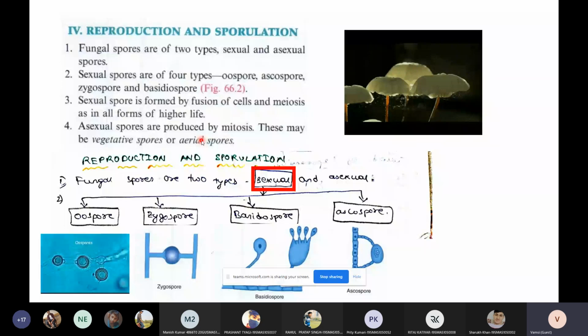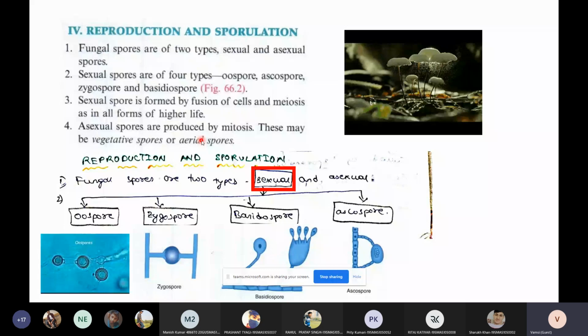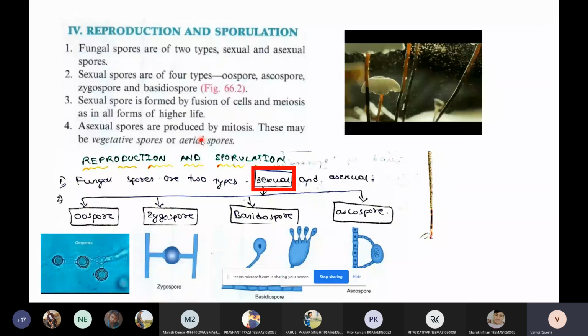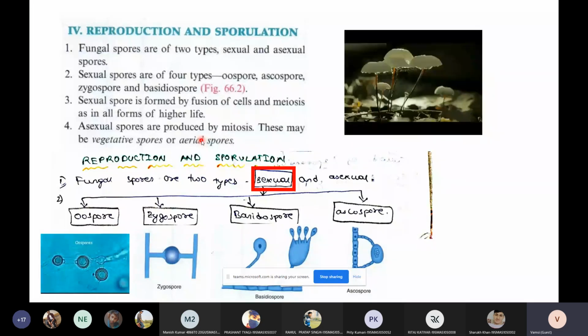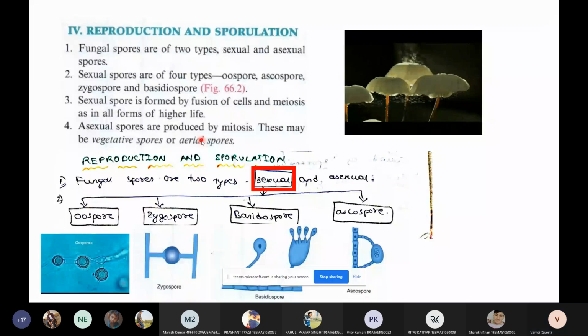Sexual spores are divided into 4 types depending upon their external morphology. One is the oospore, which resembles an ovum; the zygospore, which resembles a zygote; the basidiospore, which resembles a basidium, like a bowl. The 4th one is the ascospore, which contains a sac-like structure, hence it is called ascospore. In all types of sexual spores, there is involvement of male and female strands of the fungi. Rather than male and female, here we say positive strand and negative strand. The positive and negative strands fuse together to form new spores. Those include oospore, zygospore, basidiospores, and ascospores.